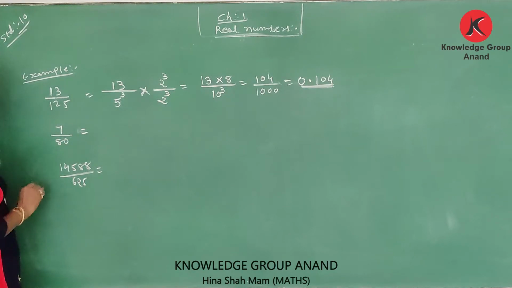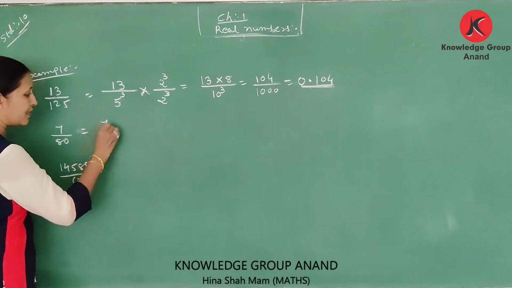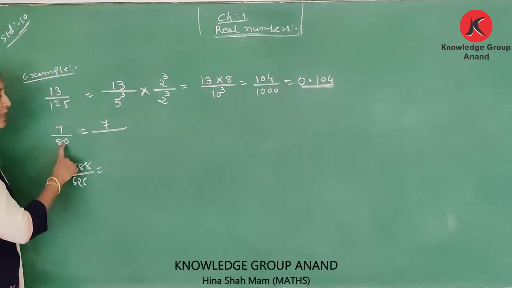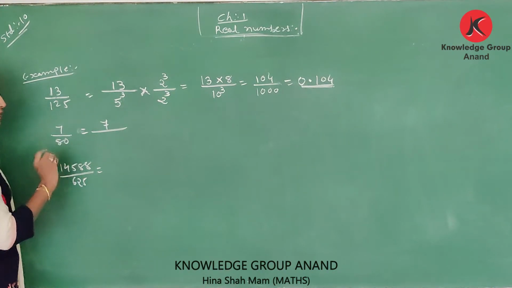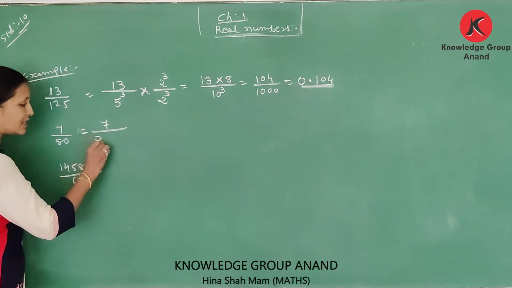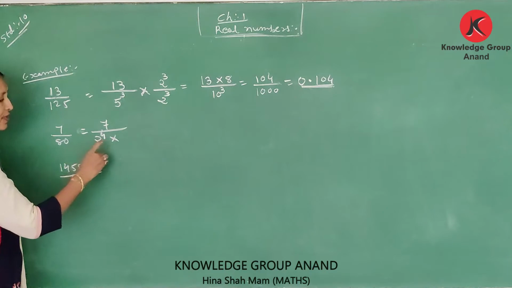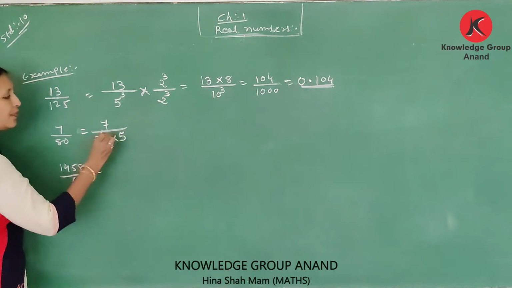Now second number, 7 by 80. It is written as 7 upon the prime factors of 80, which is 16 5s are 80, and 16 is equal to 2 raised to 4. We know 2 raised to 4 is equal to 16, into 5.